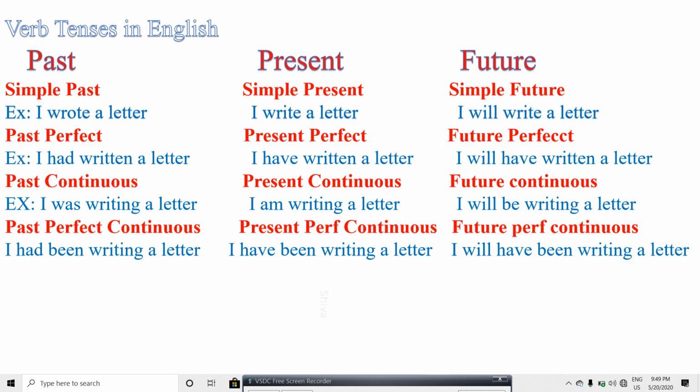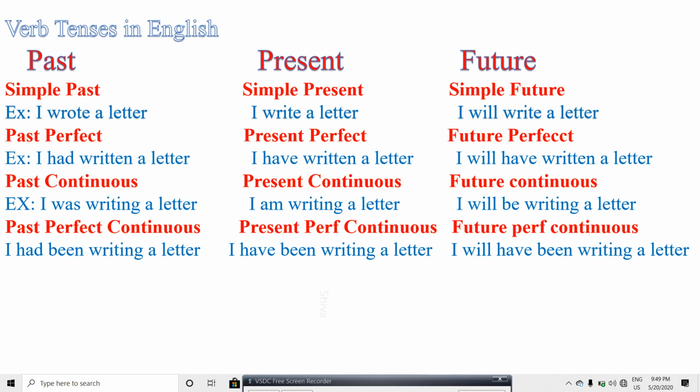Then I have given the example here. For simple past, I wrote a letter. And simple present, I write a letter. Simple future, I will write a letter. Past perfect, I had written a letter. Present perfect, I have written a letter. Future perfect, I will have written a letter.